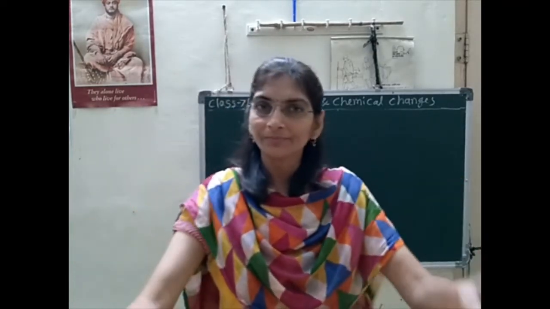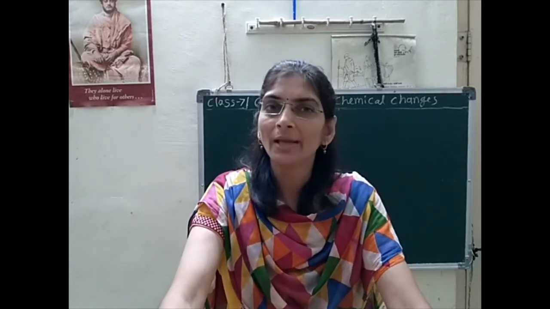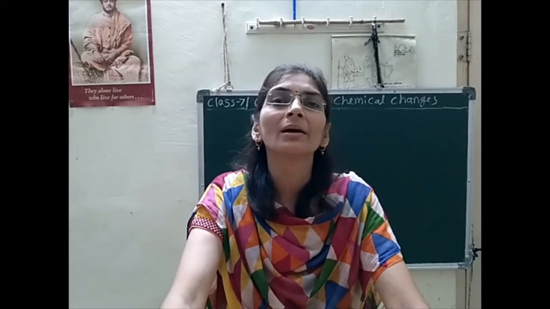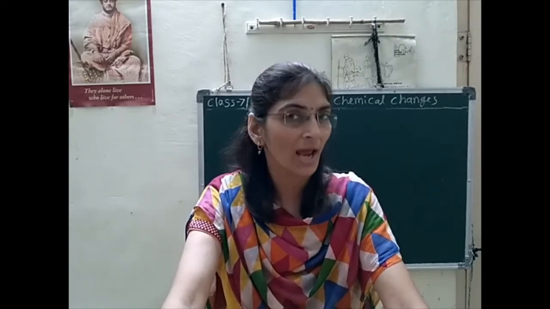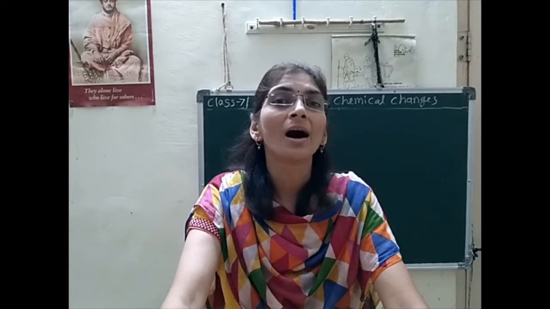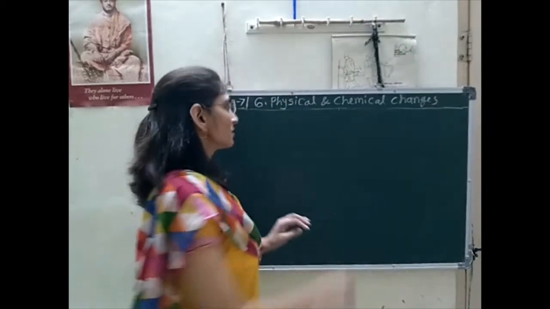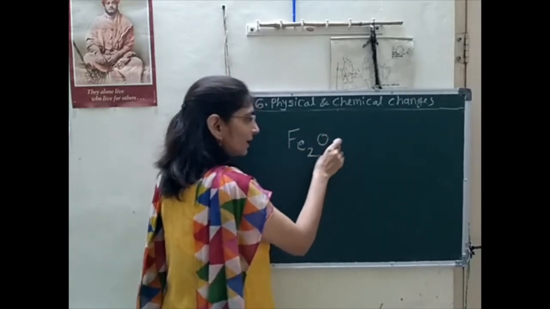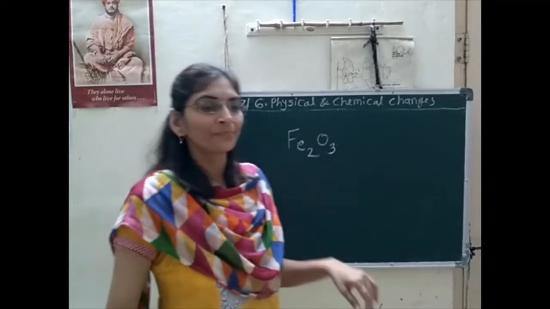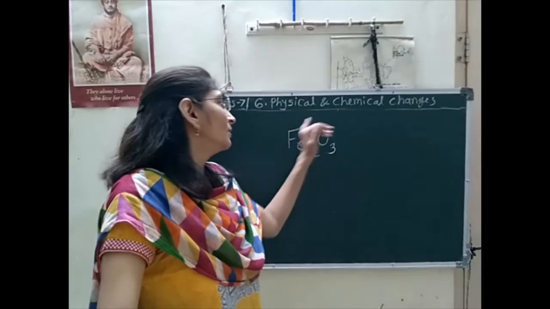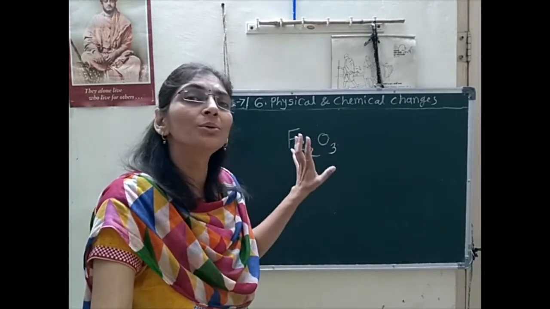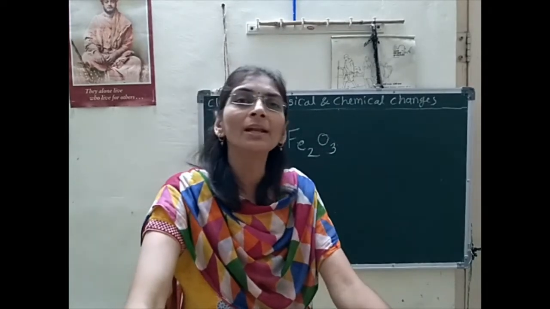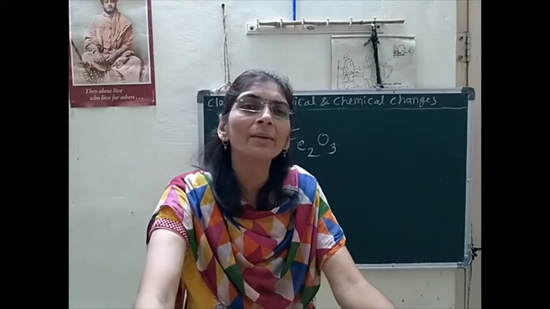We will see later. But here, the main thing we learn: when the iron gets rusted, a chemical reaction happened and a chemical change happened, and we got iron oxide. That is iron plus oxygen giving Fe2O3. Okay. So that chemical formula also you have to learn, note down in your notebook. The whole reaction you have to note down in your notebook. But one very important thing,